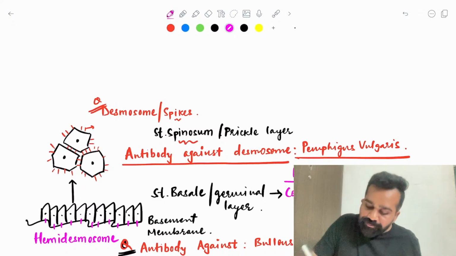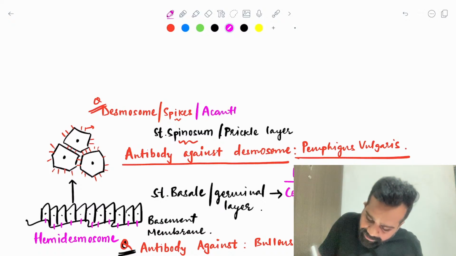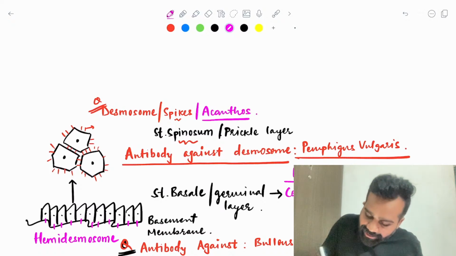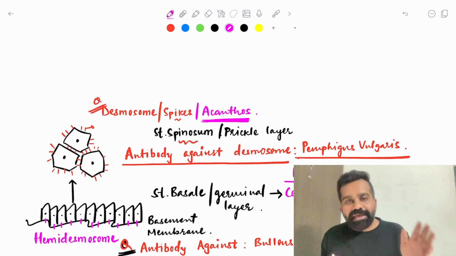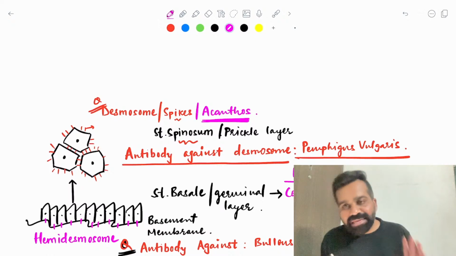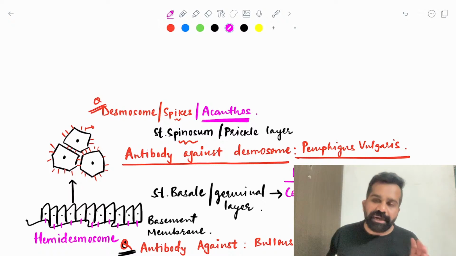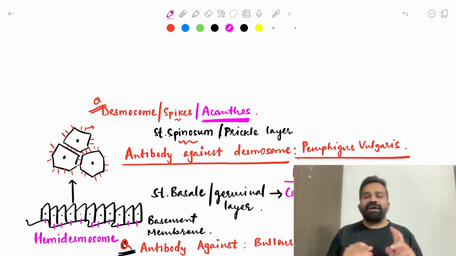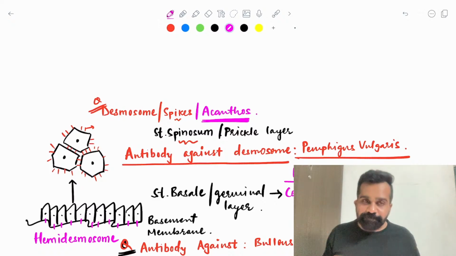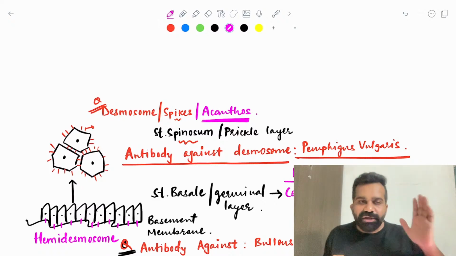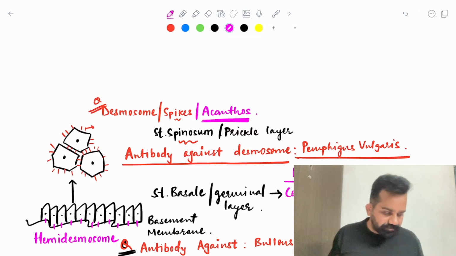Now remember another important name for desmosome. In Latin, I will use this word acanthos. So when I say acantholysis, it means there is damage to the desmosome. We will be using this term in many diseases. If you are familiar with this term, the understanding of the disease will become very easy. Acantholysis means damage to the desmosome.